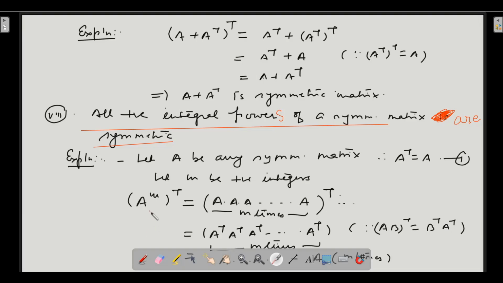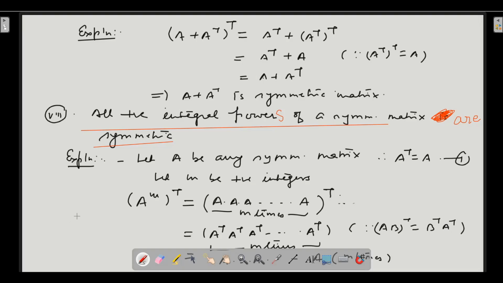Now, by the definition of indices, A to the power m implies that capital A will be multiplied m times. The matrix A will be multiplied small m times.